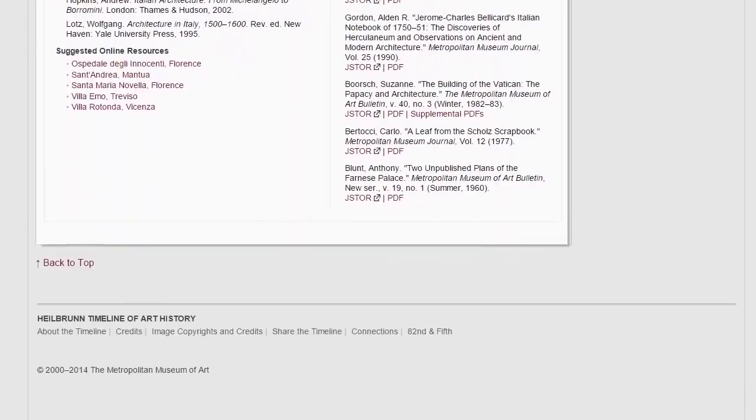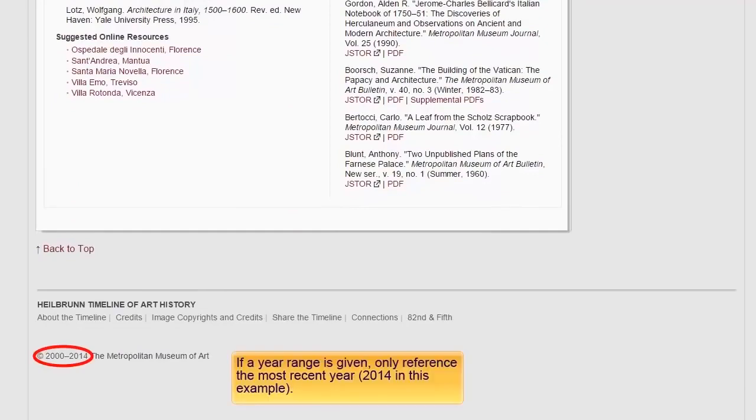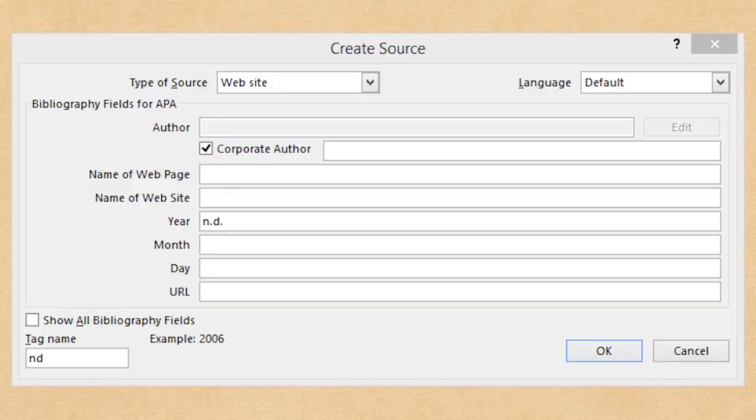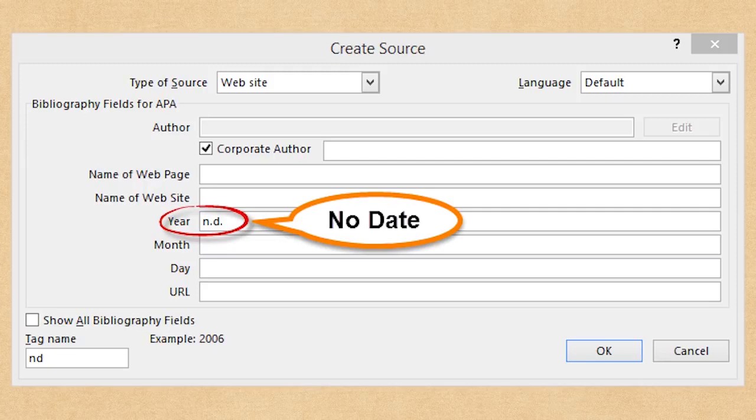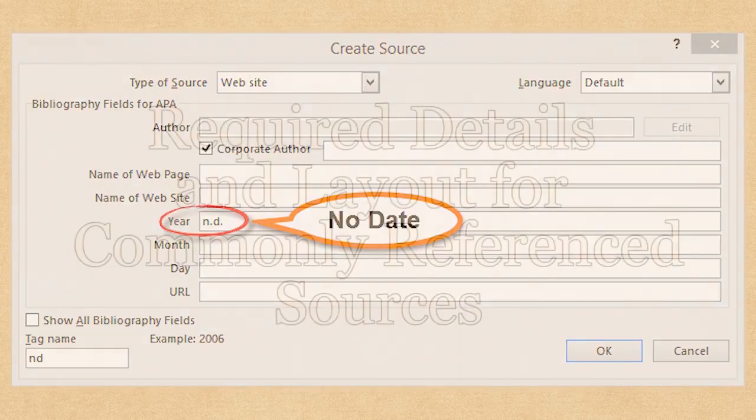Try to look for the copyright sign, which often has a year after it. This may be located at the bottom of the web page in small print. If you cannot find a date on the web page, write ND in the year field or leave the year field blank and Word will add the ND for you. ND stands for no date. You do not want to have too many of these in your assignment because it is hard to verify how up to date your information is if you do not know the date that your sources were published.